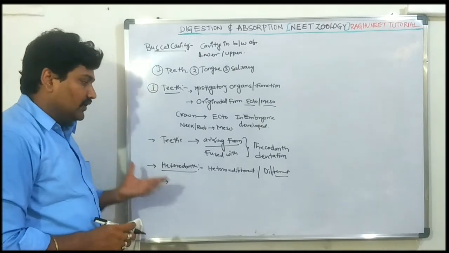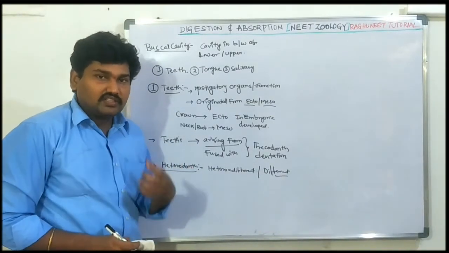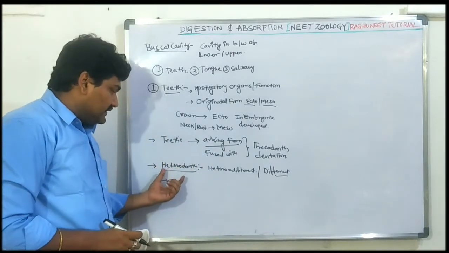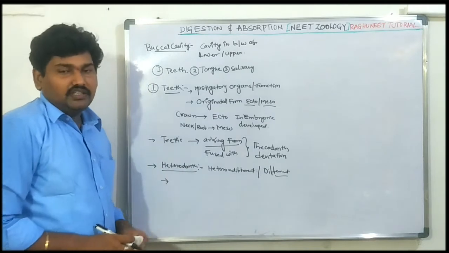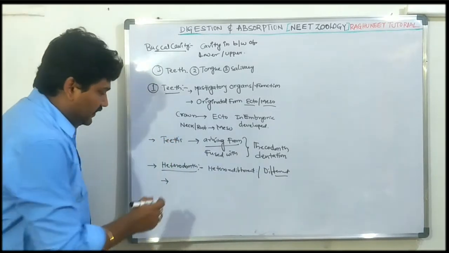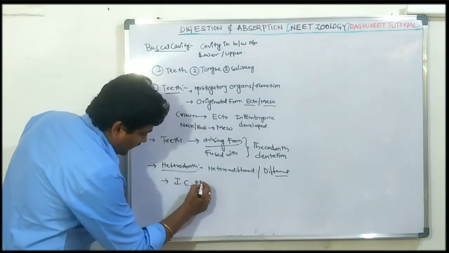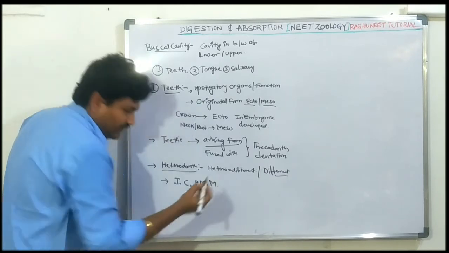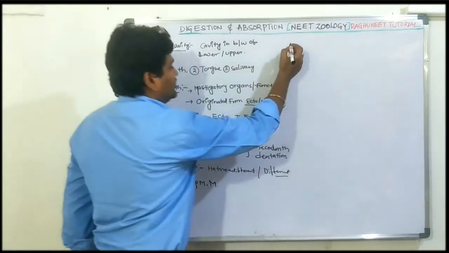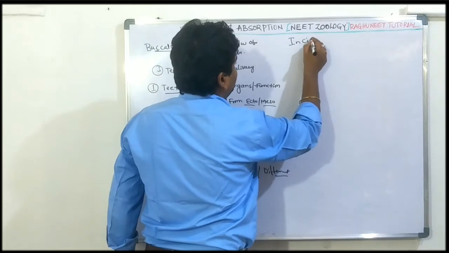What is the meaning of heterodont dentation? Teeth that are structurally or functionally different from others. Majorly there are four different types of teeth: incisors, canines, premolars and molars. We are discussing each one. First one, let's start: incisors.